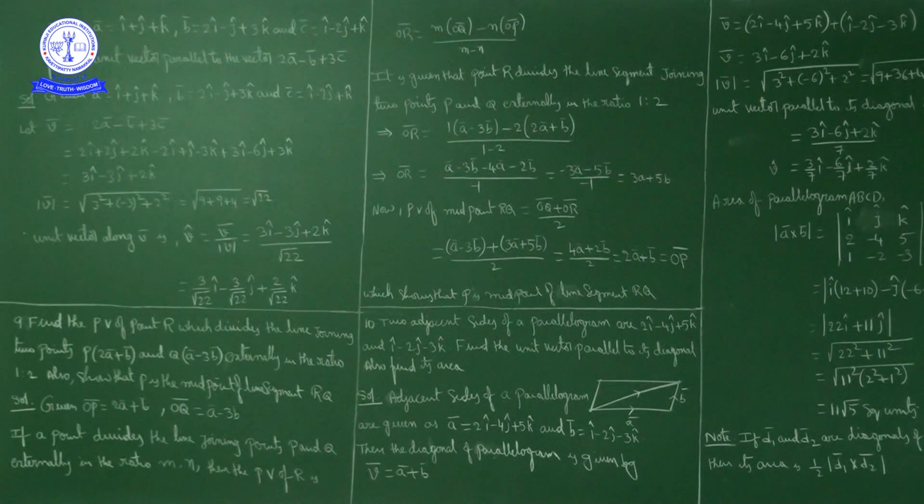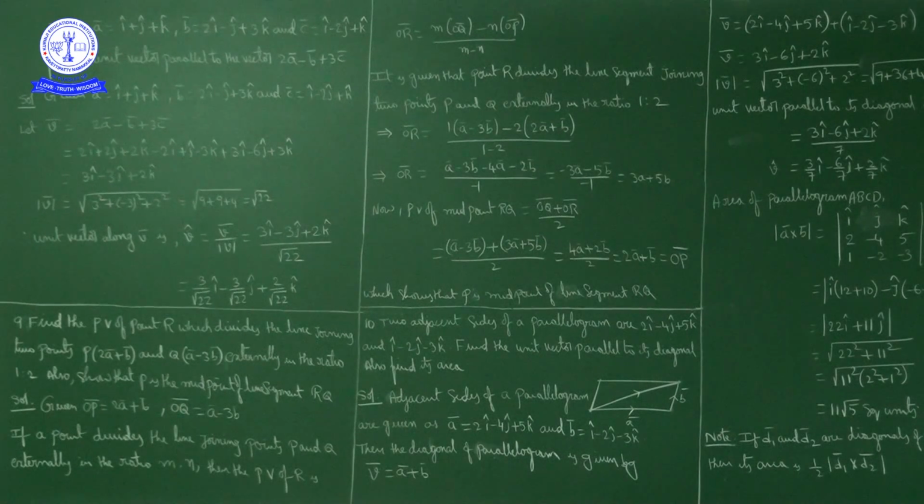Okay. But we have in section formula, we have a condition. If a point R divides the line joining points P and Q externally in the ratio m:n, then the position vector of that point, position vector of R, OR bar is equal to what we get? M times of OQ bar minus N times of OP bar upon M minus N. This is the section formula we used.